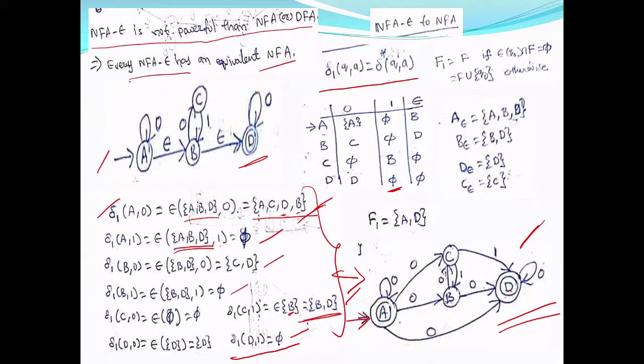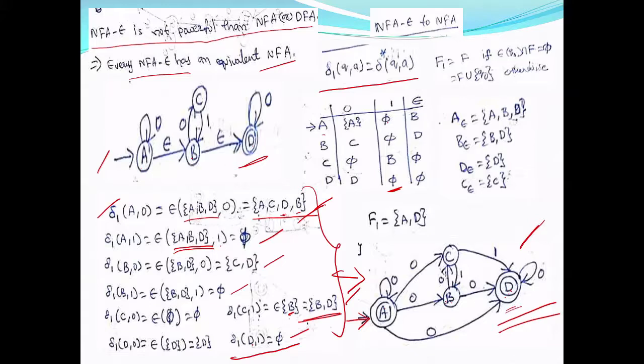Not only this path, there are many other paths. For example, if you want to see another path, say A on 0 is A, then one more 0, A on 0 will go to C, then C on 1 will go to D and D on 0 will go to D. D is a final state. So we accept 0, 0, 1, 0.